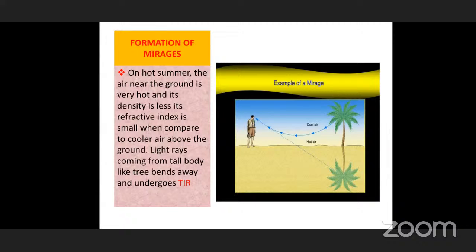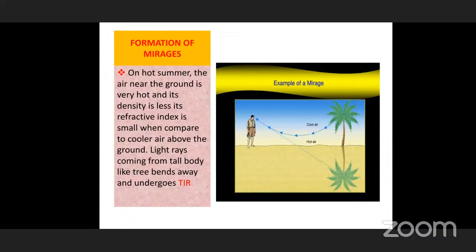Whenever you see two opposite images, one upward and the image inverted downwards, it seems there is water, since there is no possibility to see two images. So while observing this illusion, the person feels that there is water. The same you can see in the hot summer on cement roads or tar roads.